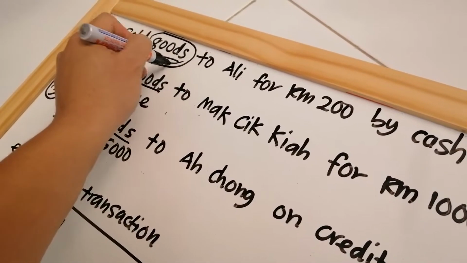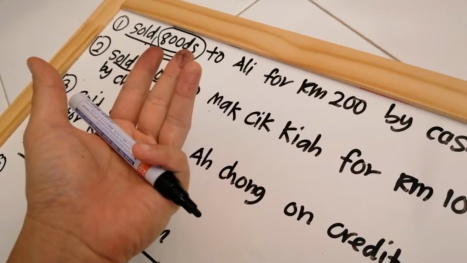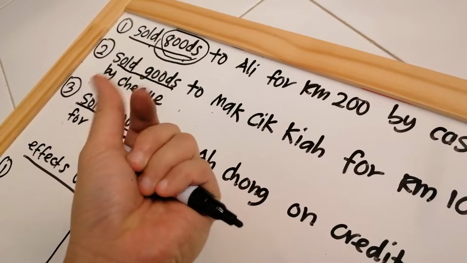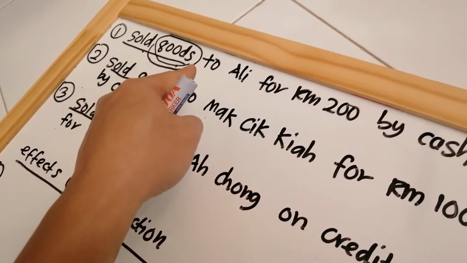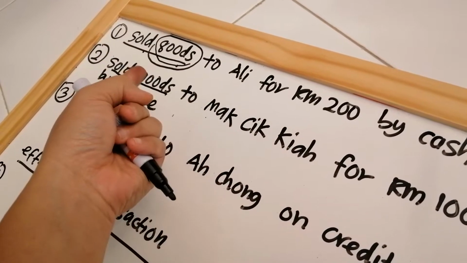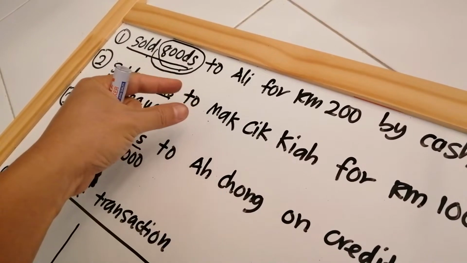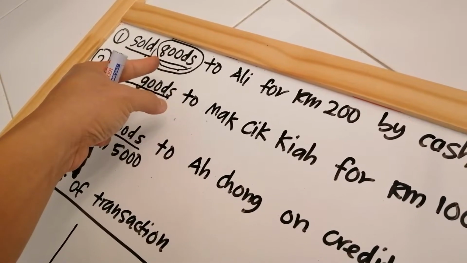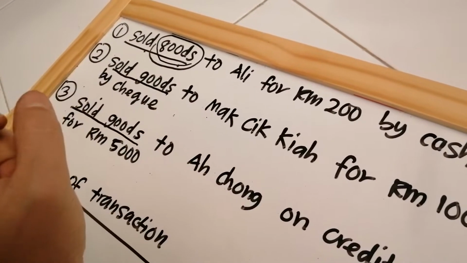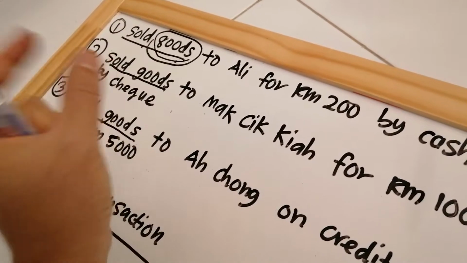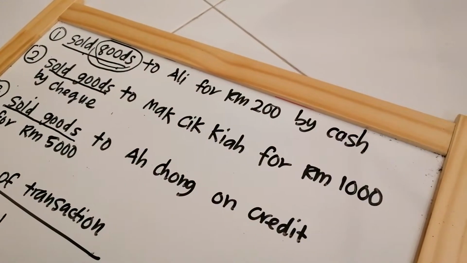Goods here refers to product, inventory, raw material. It could be the actual product. During the exam, sometimes they will state sold chocolate cakes to Ali. So we know that the business is operating a cake house, so the chocolate cakes are a product for that business. That we also call the term sales. When you see sold goods, the term is sales. To Ali for RM200 by cash.